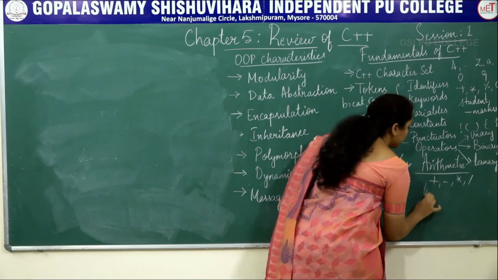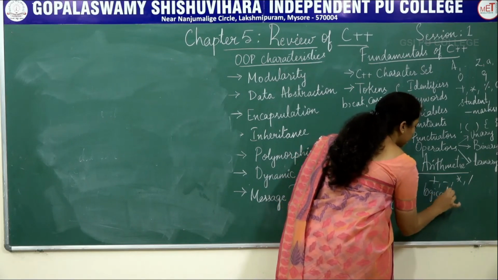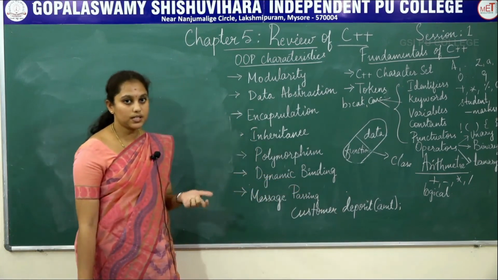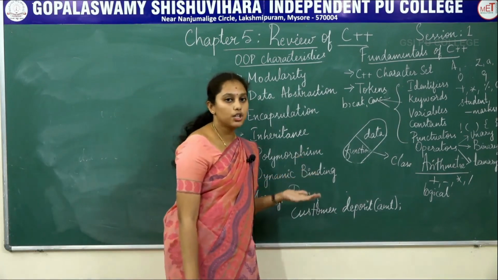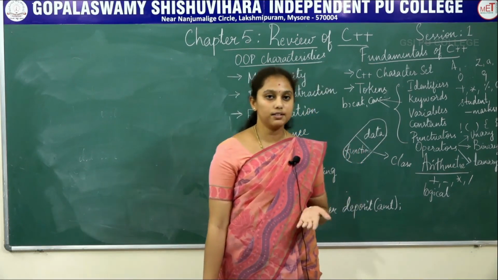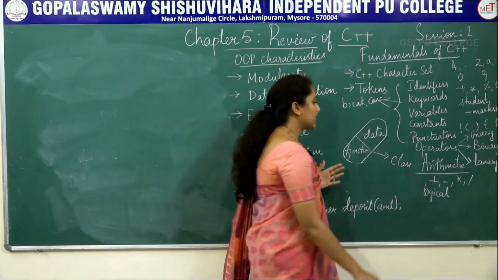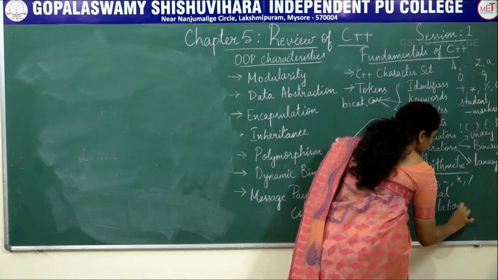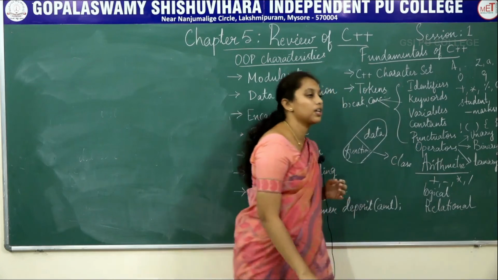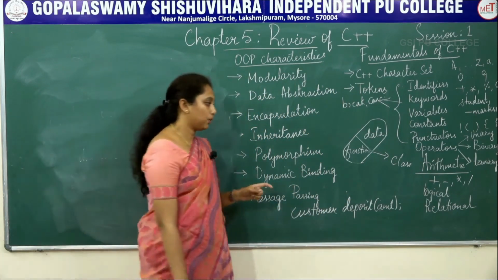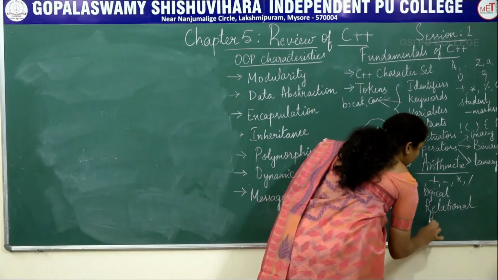Logical operators are used in logical expressions. They always give 0 or 1 as output. 0 represents false and 1 represents true. Next is relational operators. Relational operators are used in relational expressions. They will always give 0 or 1 as output. Next is the bitwise operator.